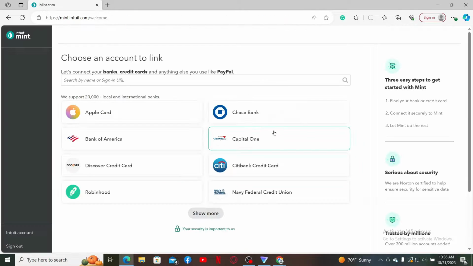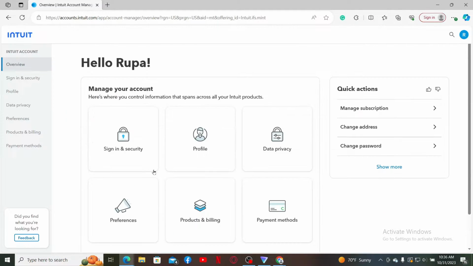Once you're logged in, you'll be able to see the main homepage. Go ahead and click on the Intuit account button at the bottom left hand corner. After you are done, under manage your account, click on sign in and security.